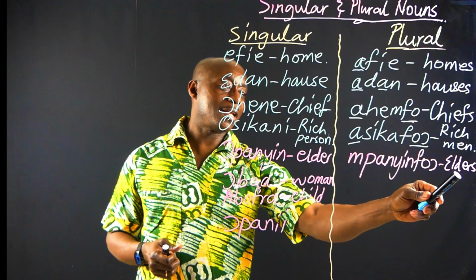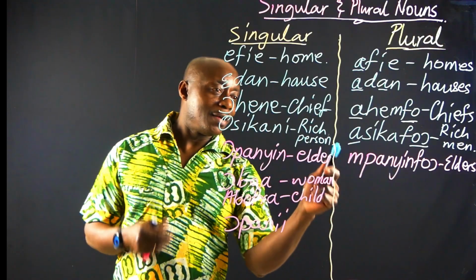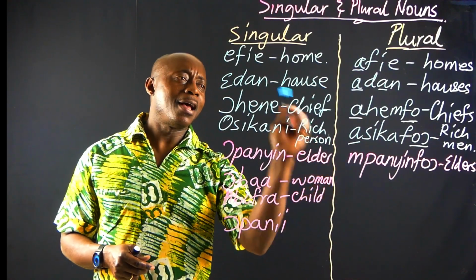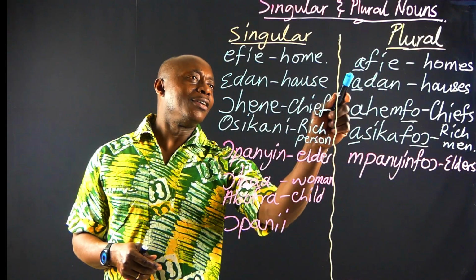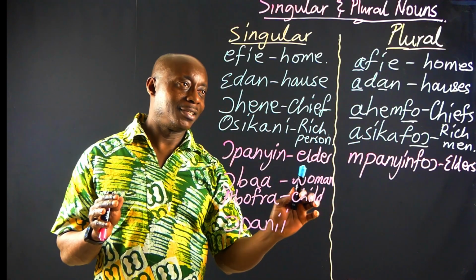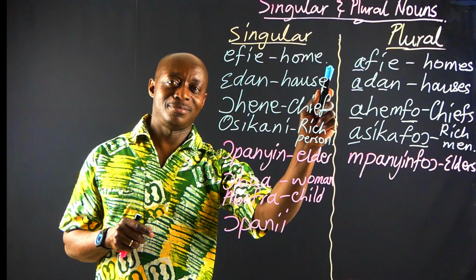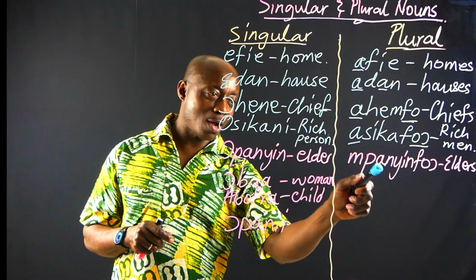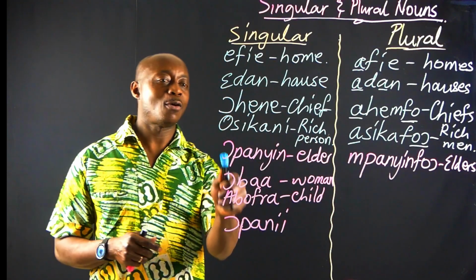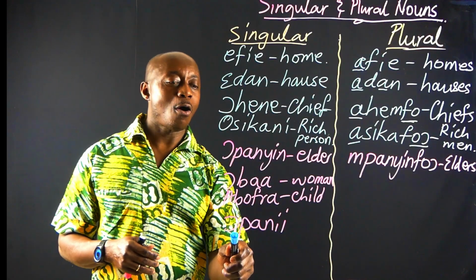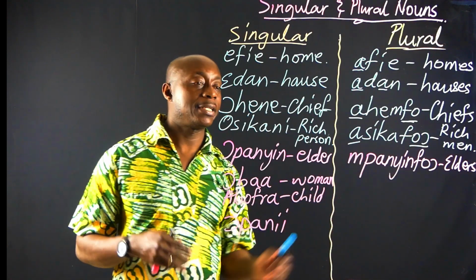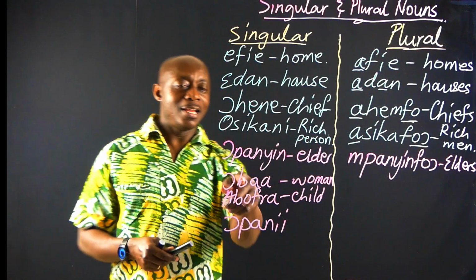Elders. Mpanyimfoɔ. So we are saying that in plural form, some of them will take m. And please, it's not that, for example, afie, you cannot say fie, no. It has to start with a. So therefore, this one too, it has to start with m. Mpanyimfoɔ, and that is elders. Opanyin, elder. If you say opanin, then it will be mpanyimfoɔ. That is also okay. Let's go to the next one.